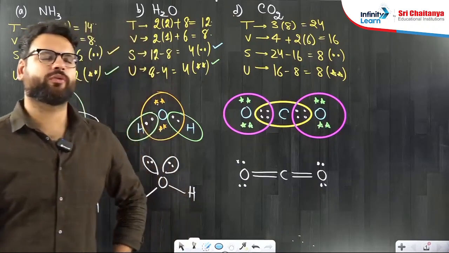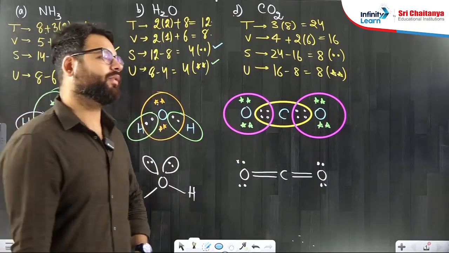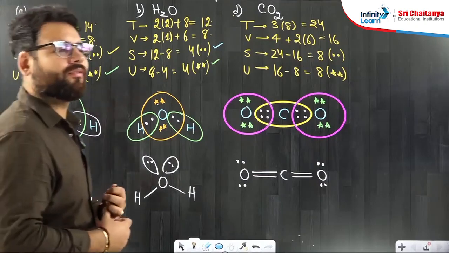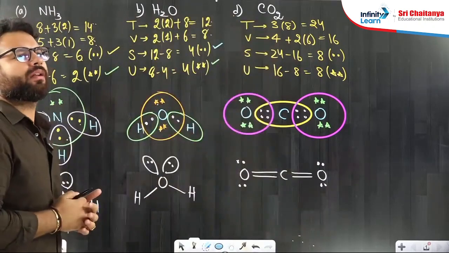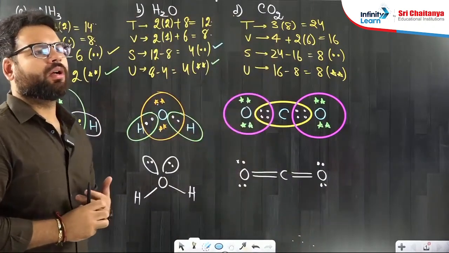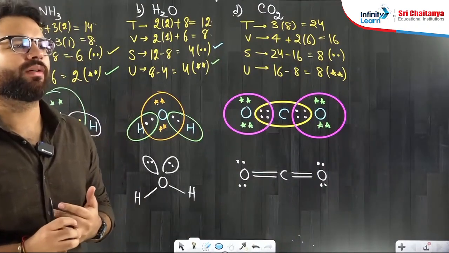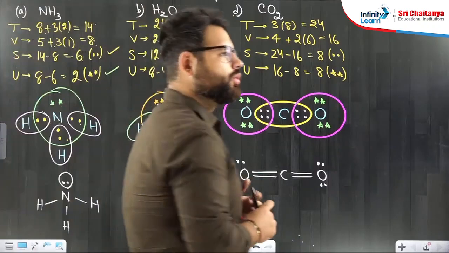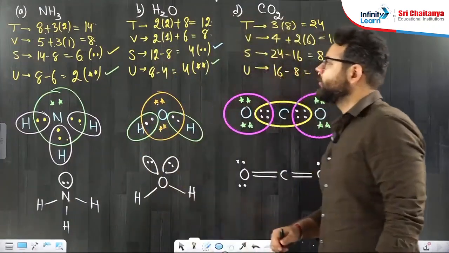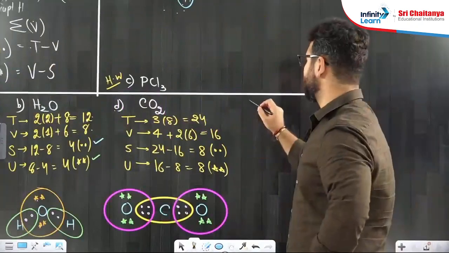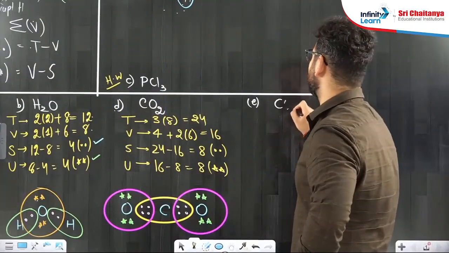Please tell those of you who are there in the class, is it clear to everyone how to draw the Lewis dot structure? Then I will give you some difficult ones as well. Next we can go for another structure now. I can give you for homework at least 10 to 12 structures. Now just one more I am going to show where coordinate bond and negative positive charges will come. So next structure, I am going for a negatively charged structure, carbonate,